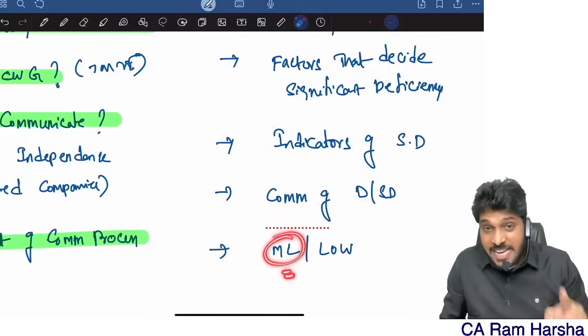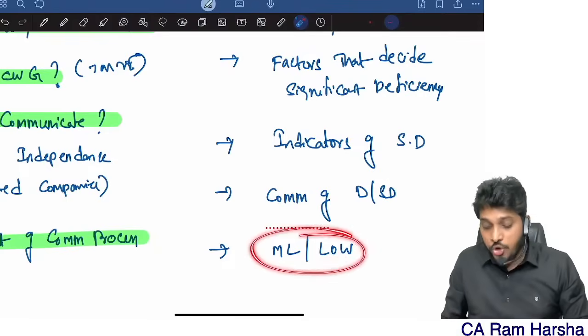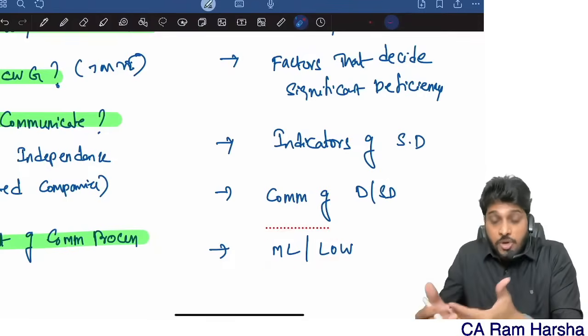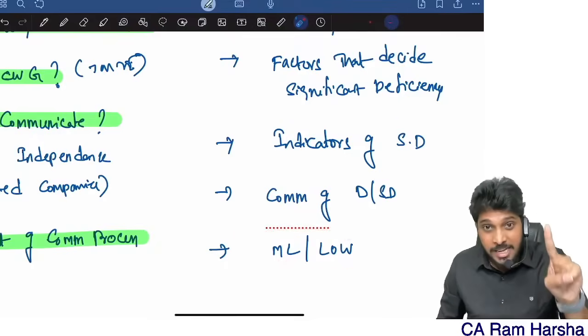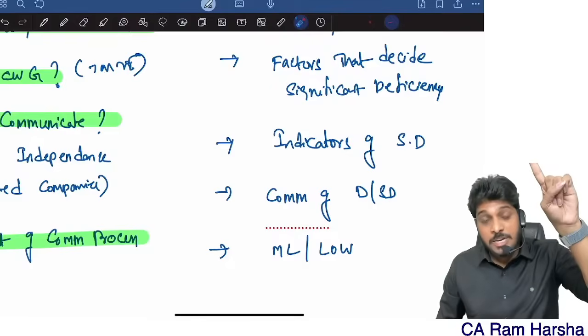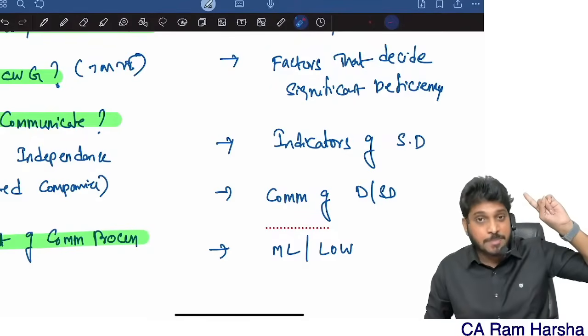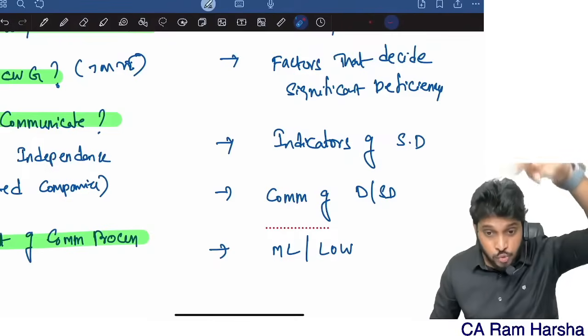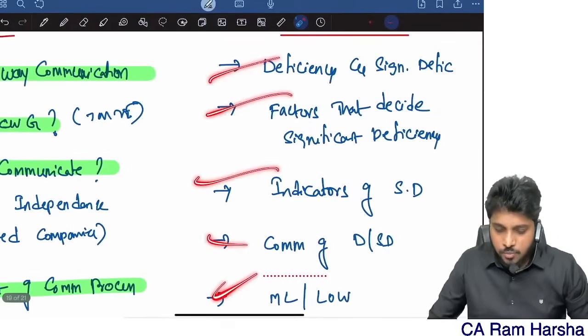The management letter, or LOW, is nothing but a letter of weakness. You communicate them in writing, through a management letter or a letter of weakness. Remember, the management letter is different from the management representation letter. MRL is SA 580, written representation. Management letter means SA 265, letter of weakness. Anyhow, one by one, we will discuss.